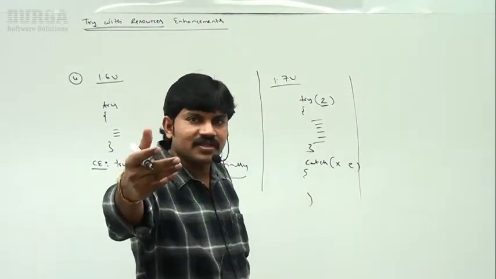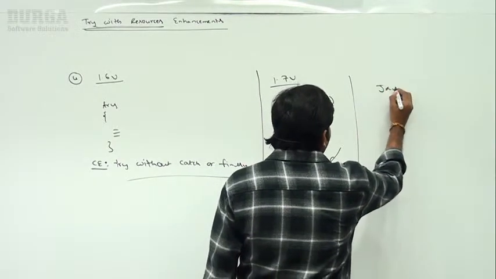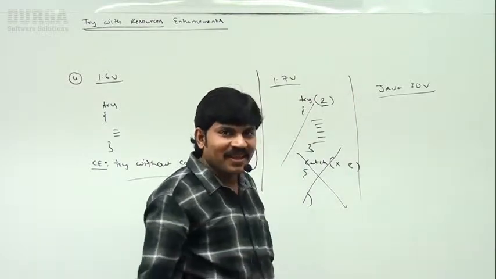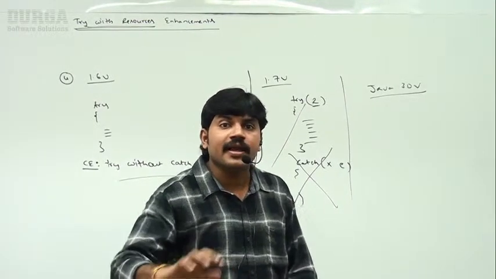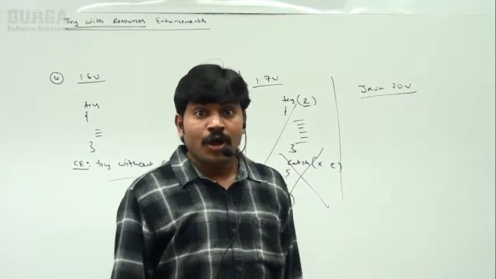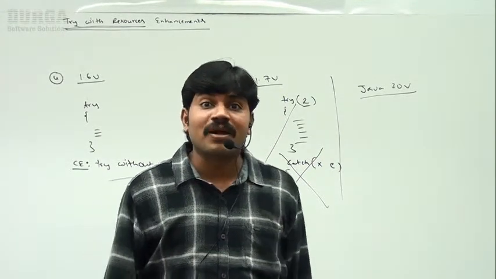But in the next version, maybe catch is not required. In the next versions, maybe Java 30, try is also not required. If try, catch, finally, nothing is required, what is the need for a programmer? Remember this, automation is a bit dangerous for the programmer's life.